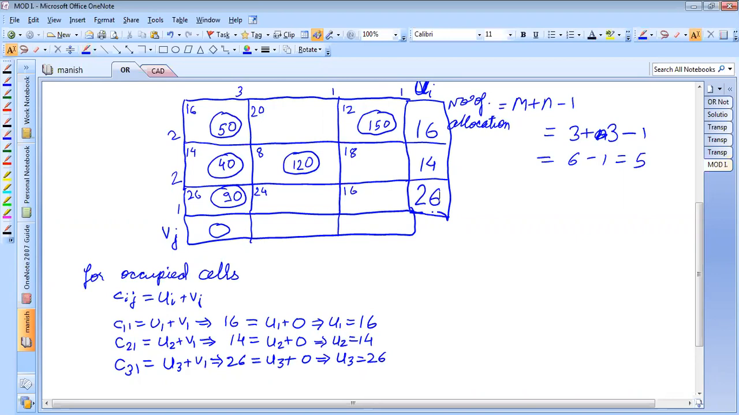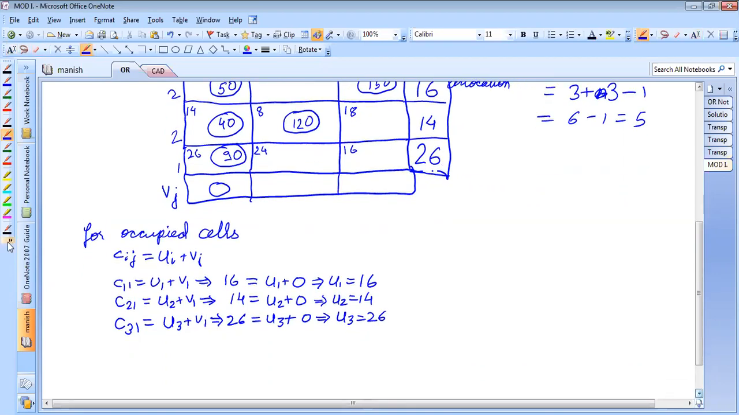Yes, sir. Okay. Now, similarly, can we write for cell C22? C22 is equal to U2 plus V2. Can I write this? So this implies that 8 is equal to U2, which is 14, plus V2, implying that V2 is equal to 8 minus 14, which is minus 6. Correct? So this is minus 6. Is it correct, students?